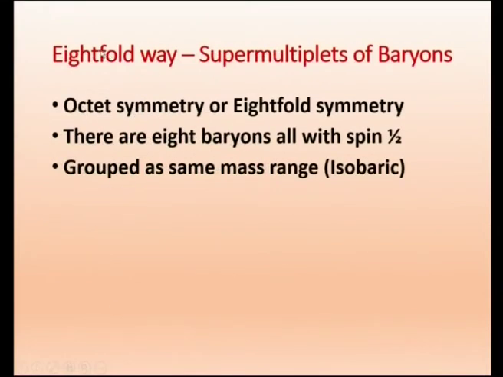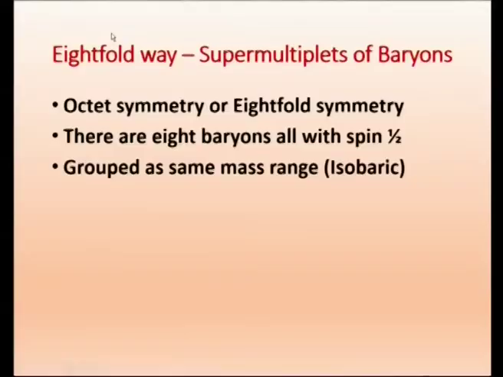Now, we will go to the 8-fold way or supermultiplets of baryons. In elementary particle studies, they found that there are 8 baryons, and they all fall in a symmetric diagram, based on hypercharge.